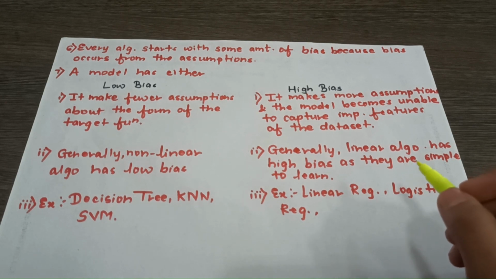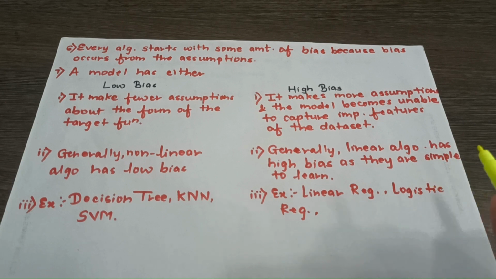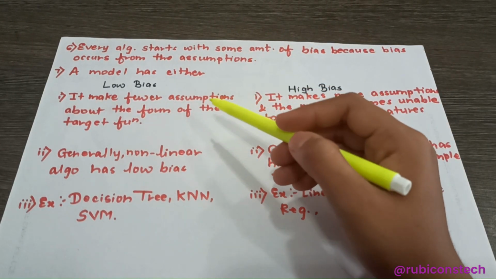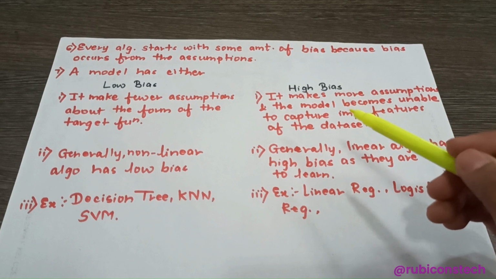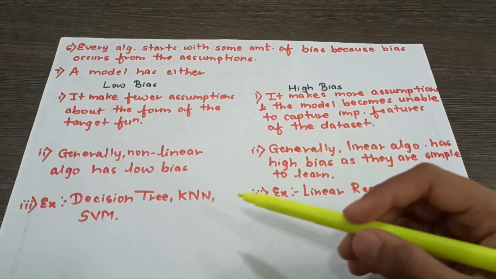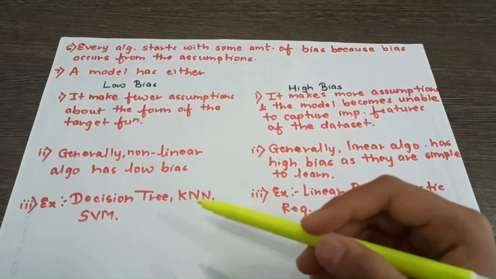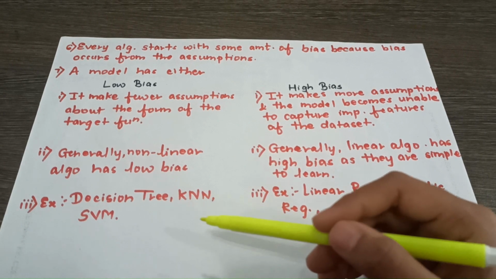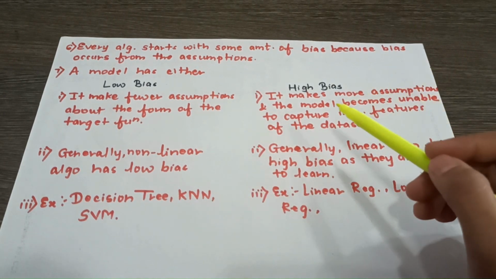So a model can either have a low bias or it can have a high bias. The low bias models make fewer assumptions about the form of the target function. Generally the non-linear algorithms such as decision tree, k-nearest neighbors, support vector machines, all of these non-linear algorithms have low bias. Now we will see what are high bias models.